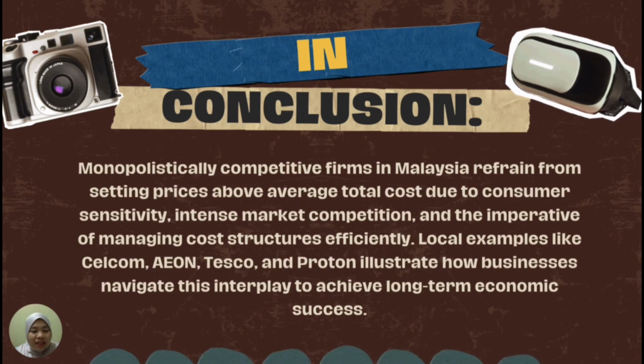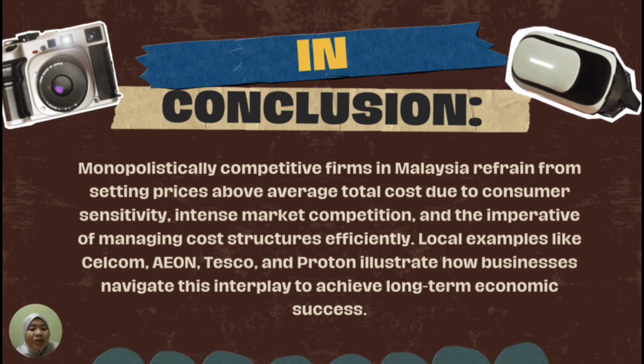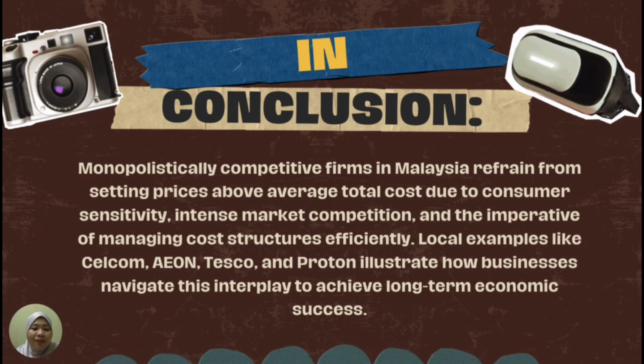In conclusion, monopolistically competitive firms in Malaysia refrain from setting price above the average total cost due to customer sensitivity, intense market competition, and the imperative of managing cost structure efficiently. Local examples like Celcom, Aeon, Tesco, and Proton illustrate how businesses navigate this interplay to achieve long-term economic success.